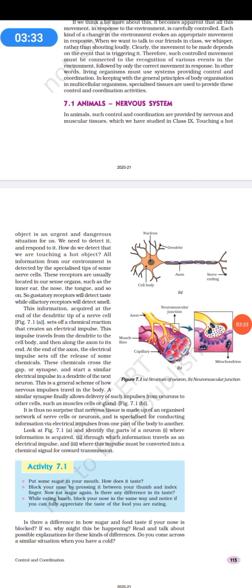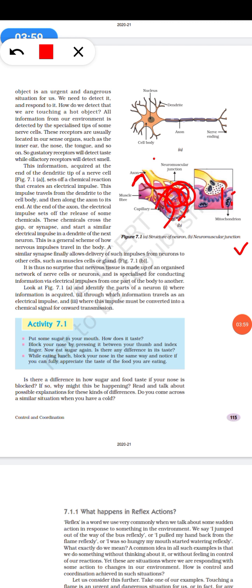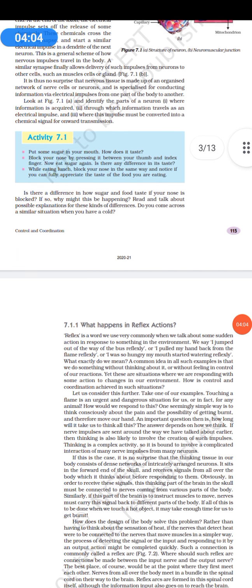Now coming to the next diagram, the structure of a neuron. And here is the neuromuscular junction. You see the muscles, the dendron ends, the axon and the axon ends. The impulse goes to the neuromuscular junction and then travels upwards, and there is a mitochondria.